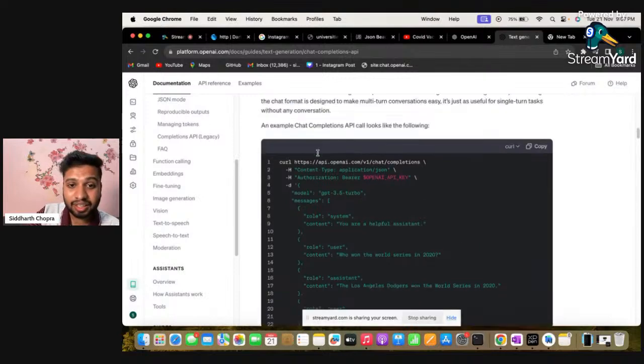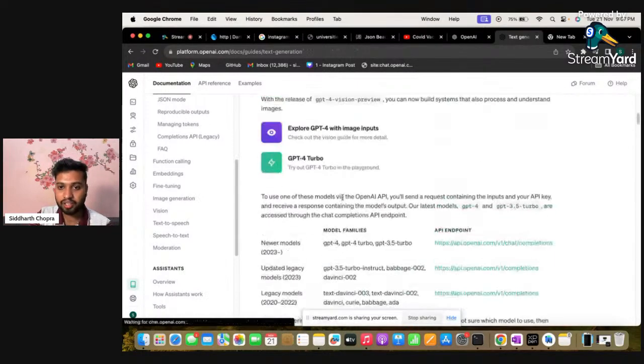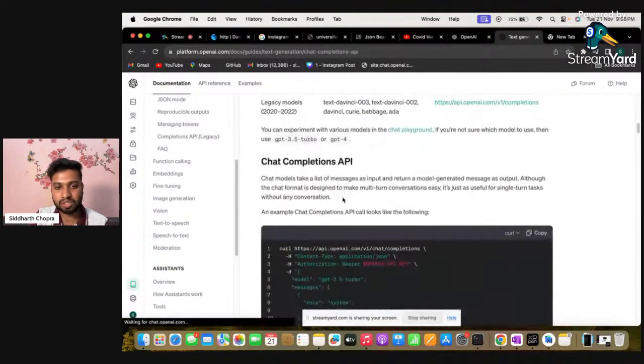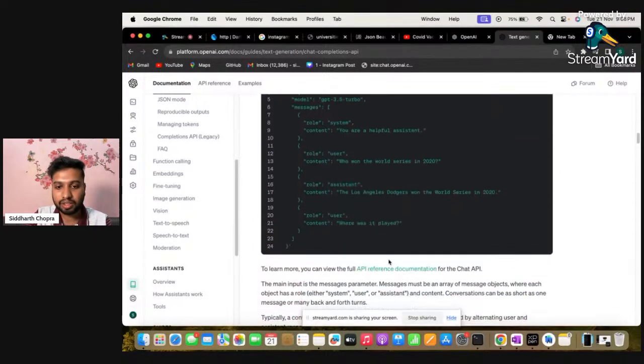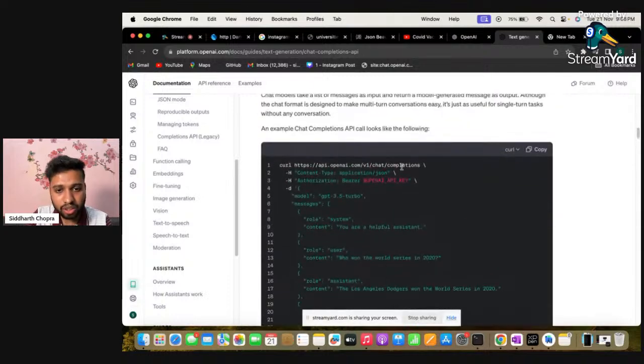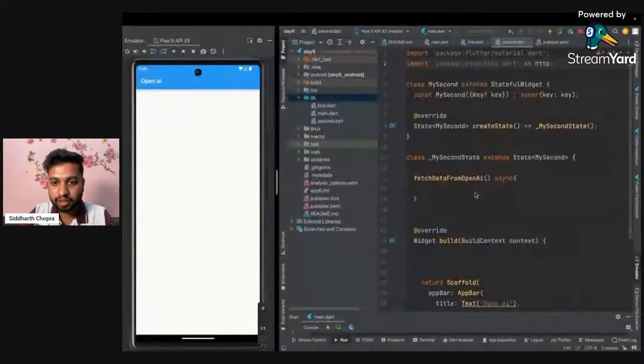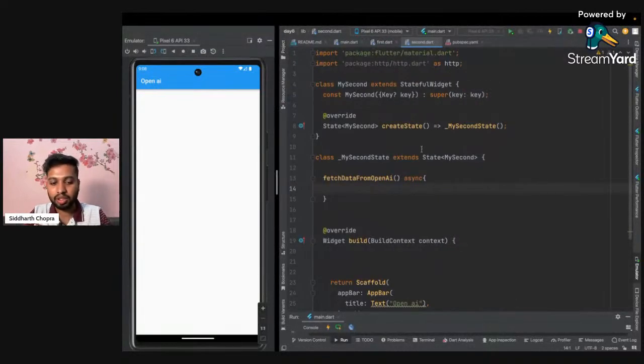But this is not a get request, it is a post request. Previously we used the dot get function, but now we will be using post. First I'm copying this URL and creating a variable, in a similar way to what we have done before.